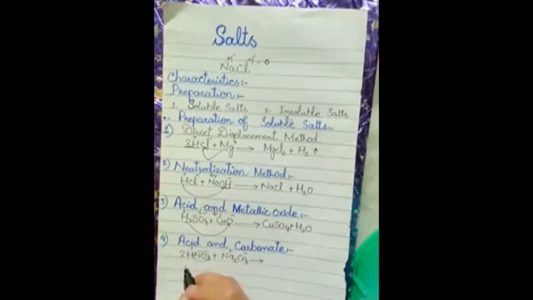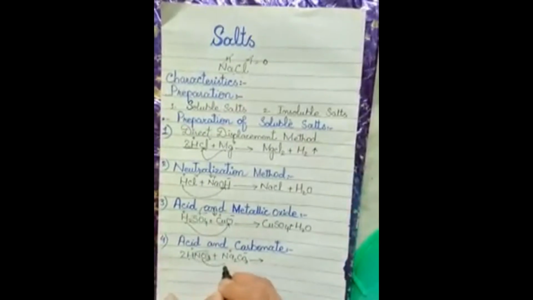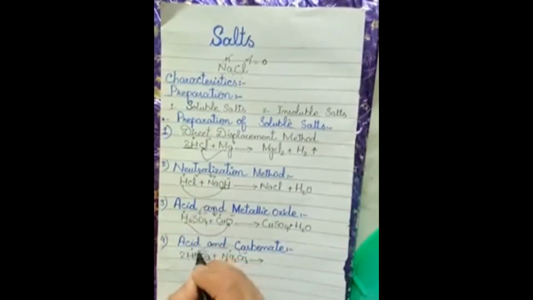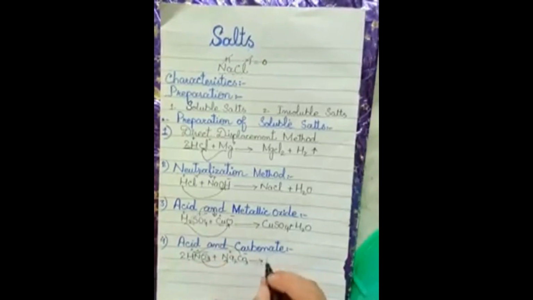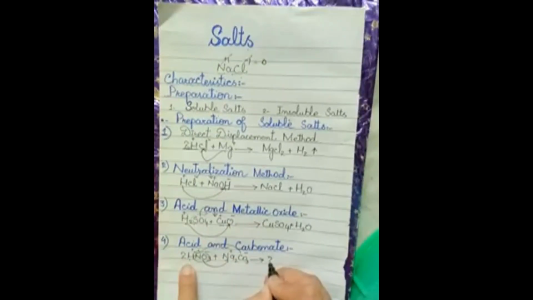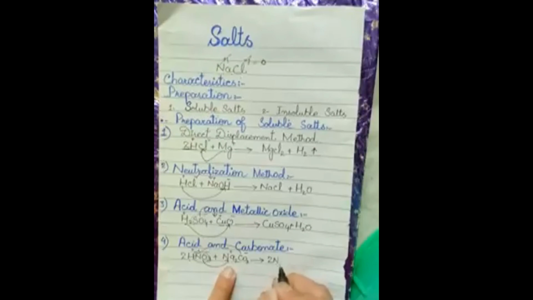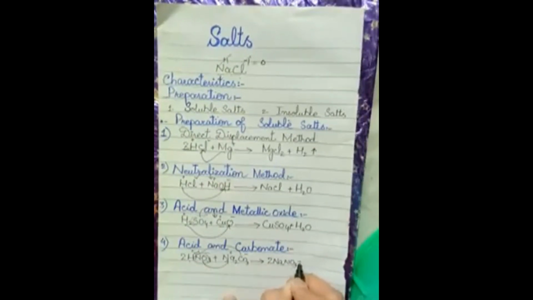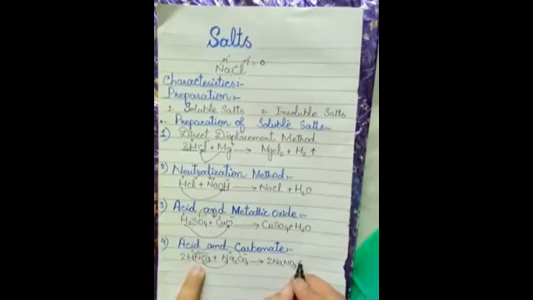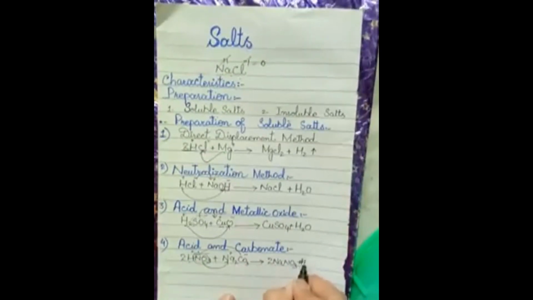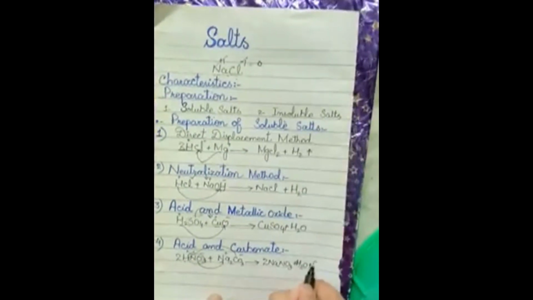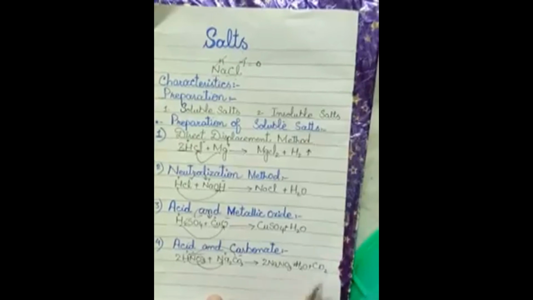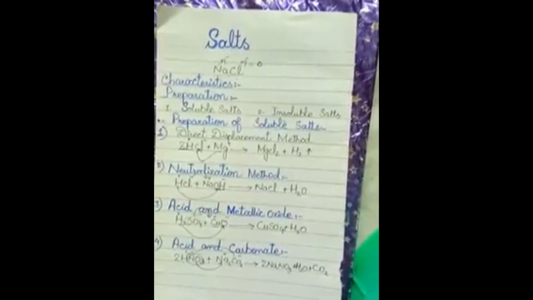This will move towards, so 2NaNO3 plus H2O, with the evolution of carbon dioxide gas. So these were the methods for the preparation of the soluble salts.